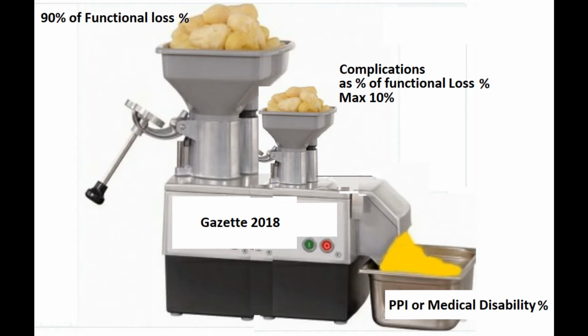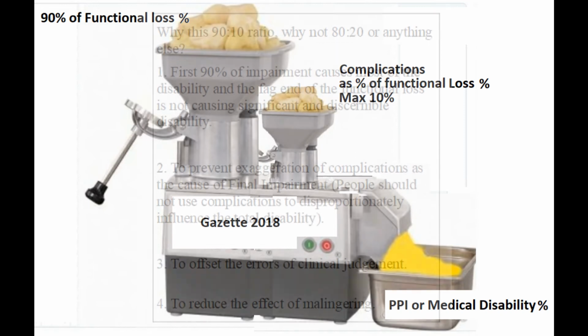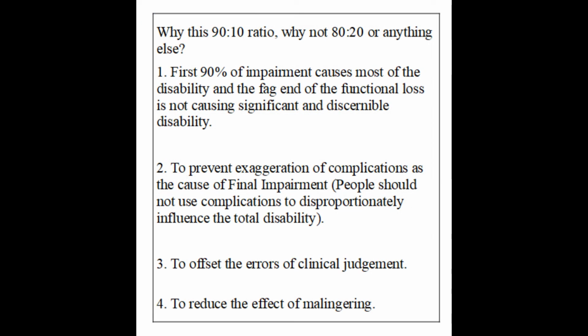Why was it designed like this in 90% and 10% ratio? Gazette says nothing obvious about that. Obviously Gazette is not a textbook, it is like a manual. It gives only how, it never explains why. We can take a guess, probably because of the following reasons. First, 90% of impairment causes most of the disability, and at the fag end of the functional loss, much of the disability is not caused by the last 10%. So that was reserved for complications.